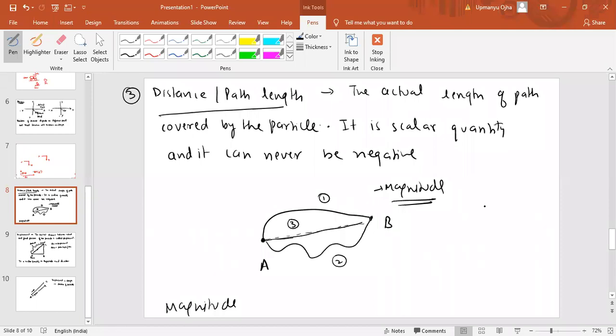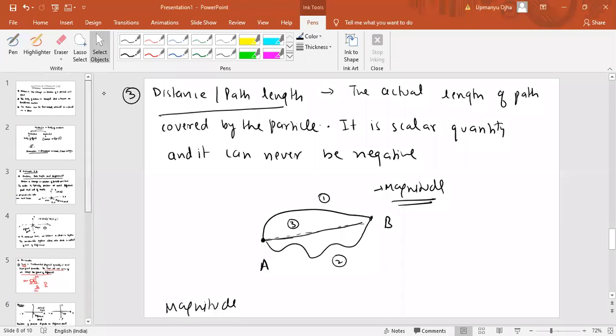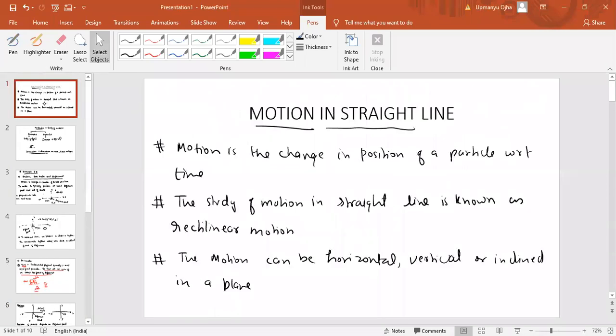Okay, the main difference between scalar and vector is that scalar only has magnitude. Okay, vector will have magnitude as well as direction. Scalar will have magnitude only. Okay, fine. So you can see all the slides. Okay, that was the first slide we have discussed today.